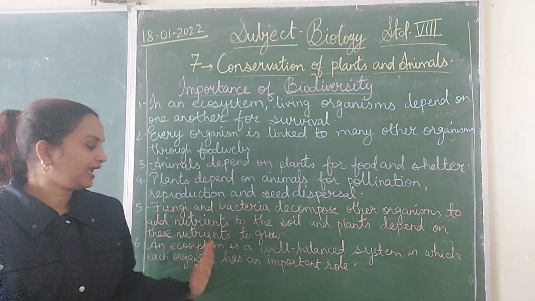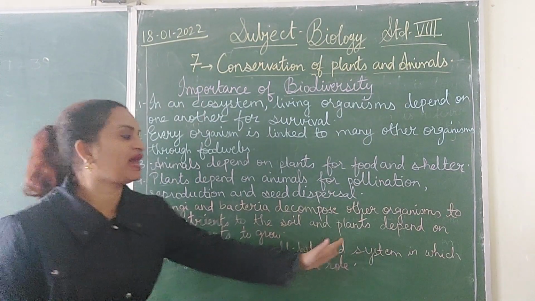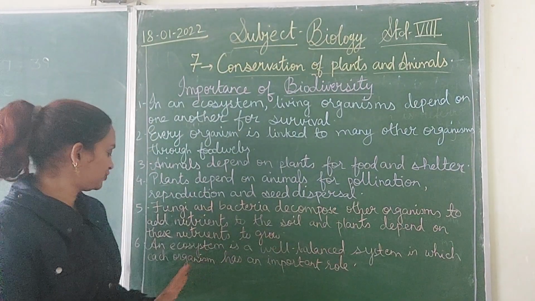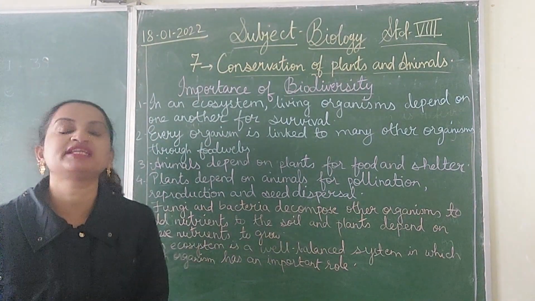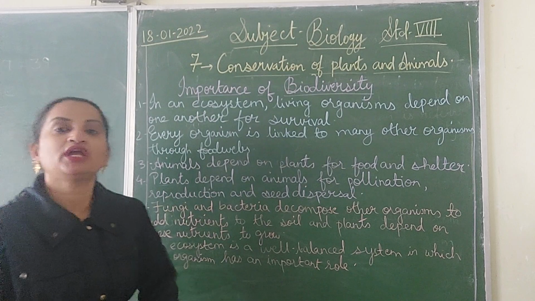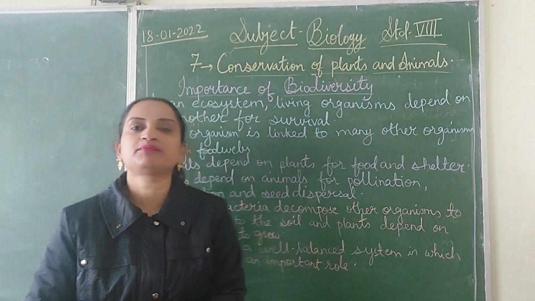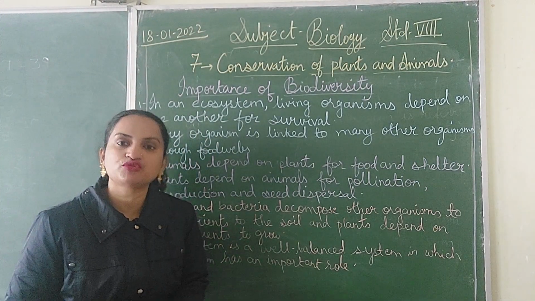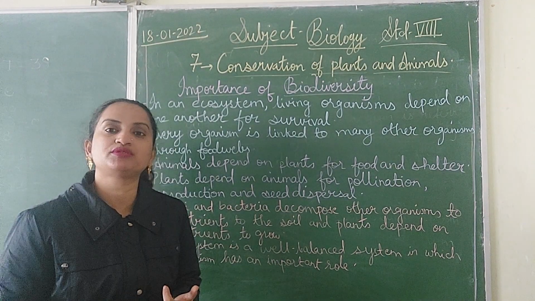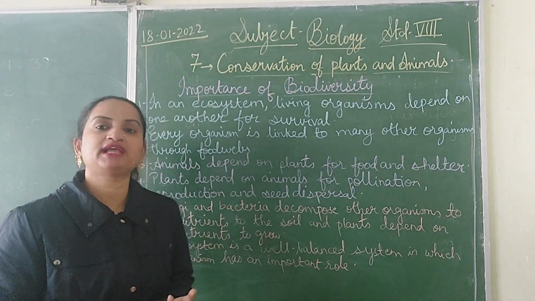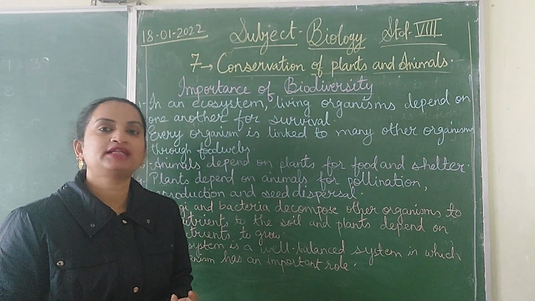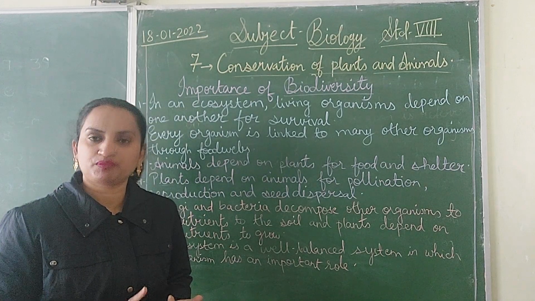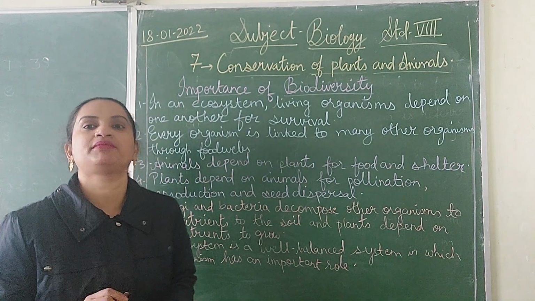So next, an ecosystem is a well-balanced system in which each organism has an important role. So in an ecosystem, there are producers, consumers, and decomposers. All three of them have a very important role, and the ecosystem won't work properly if any one of them is missing.